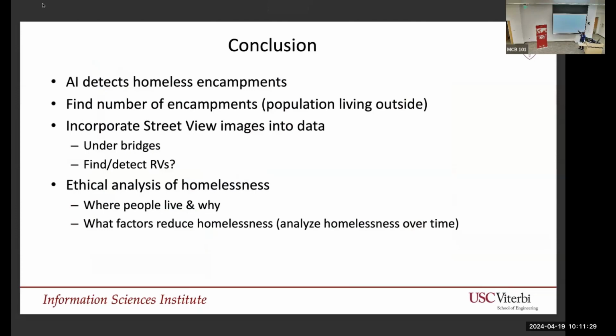We can find the number of encampments, and we can incorporate Google Street View images to detect where satellites cannot see. And we address the ethical analysis of homelessness by understanding where people live and why. We want to learn factors to reduce homelessness while also not sharing this data with people that could cause harm. So, thank you.